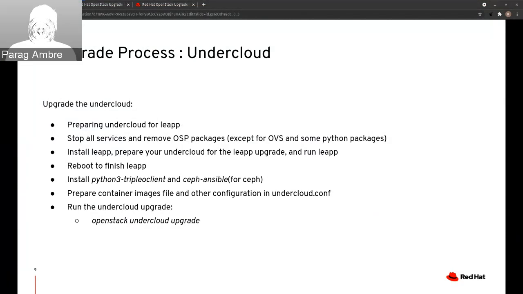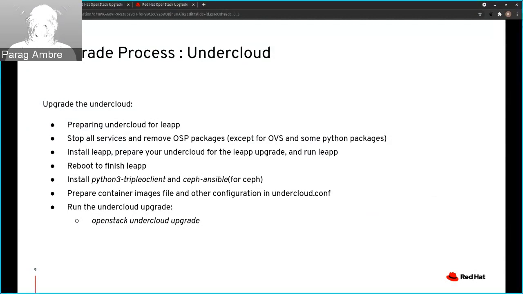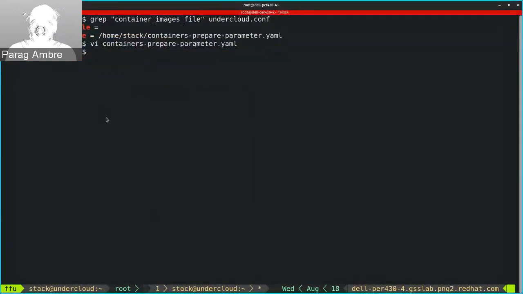You can continue using the original undercloud.conf file from your RHOSP 13 environment, but you must modify the file to retain compatibility with RHOSP 16.1. Add the parameter container_images_file to the DEFAULT section. This parameter defines the location of the containers-prepare-parameter.yaml environment file so that the director pulls container images from the undercloud. And this is the path that we need to mention in the undercloud.conf file.